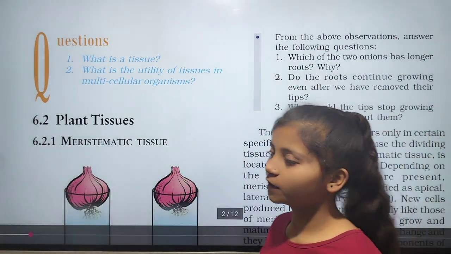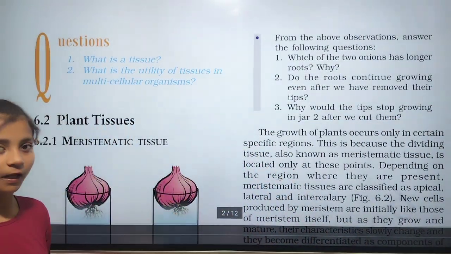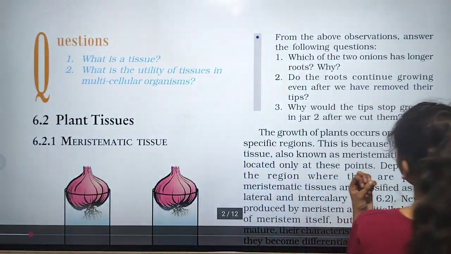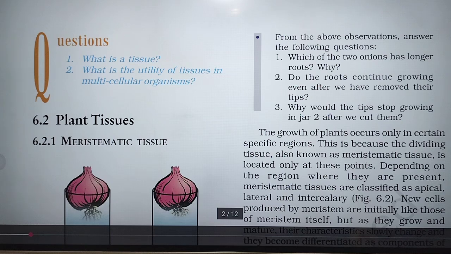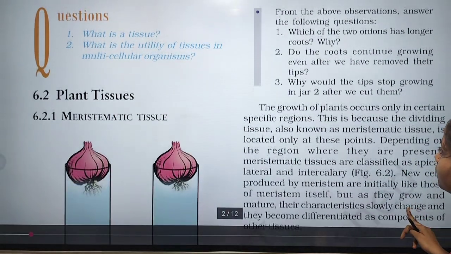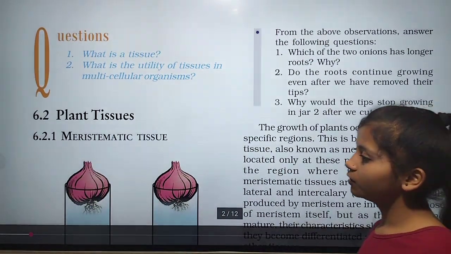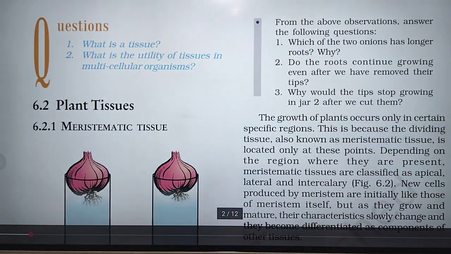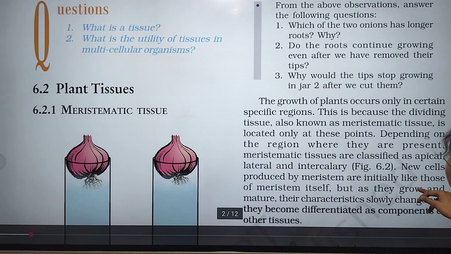It means the meristematic tissue is present in some parts of the plant, so that's why only certain specific regions grow.